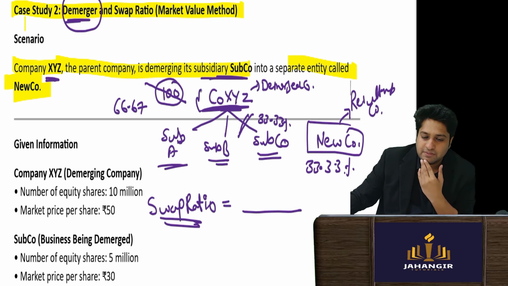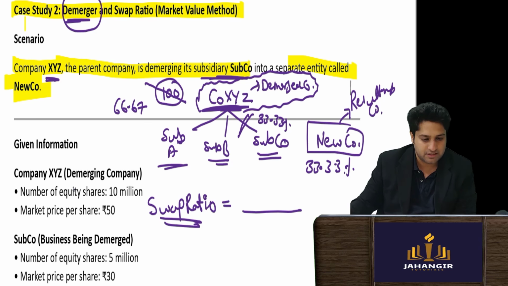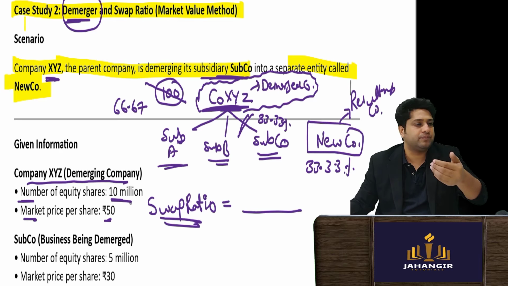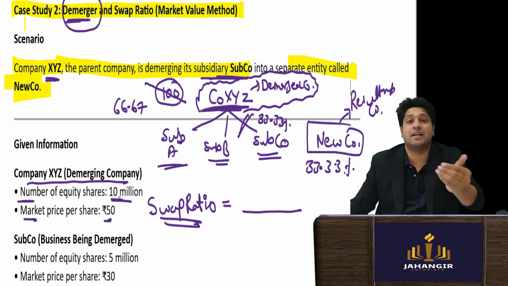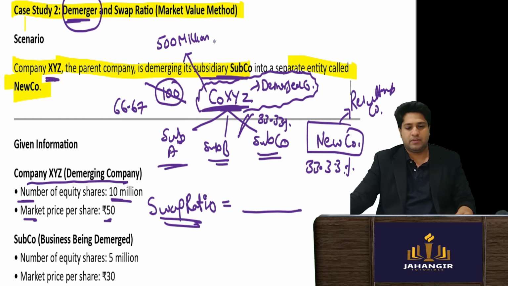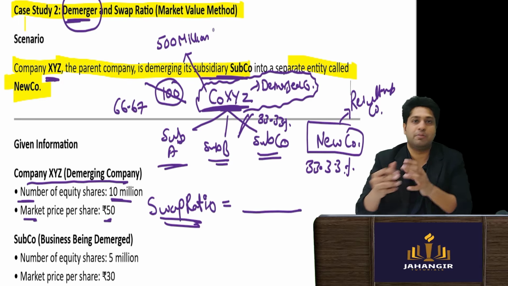So I will be seeing here what is the value of the demerged company, or demerging company. The company that is being split: the market price is 50 and the total number of shares is 10 million. So I can say the value of this company, the big company, is 500 million.